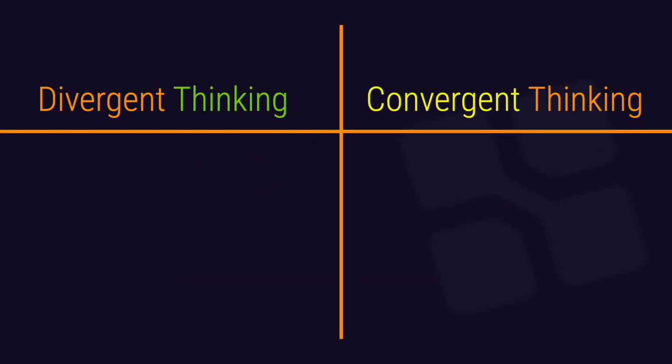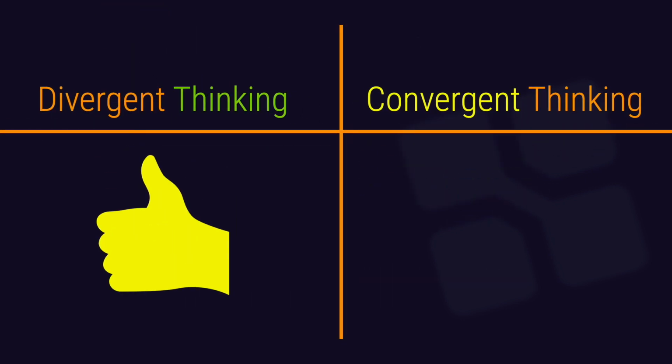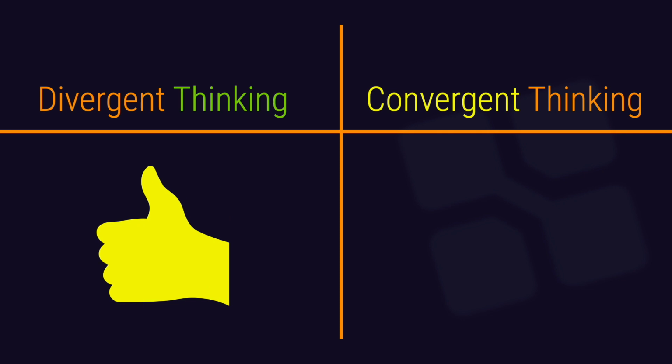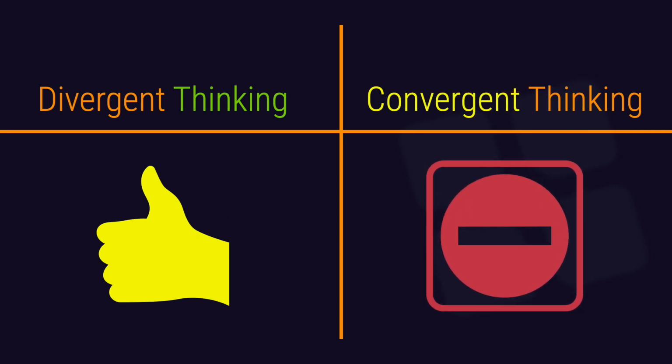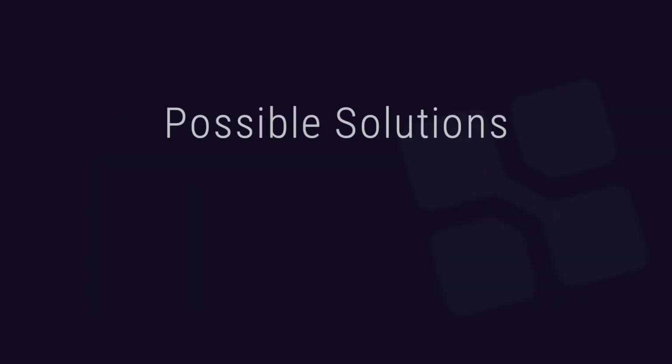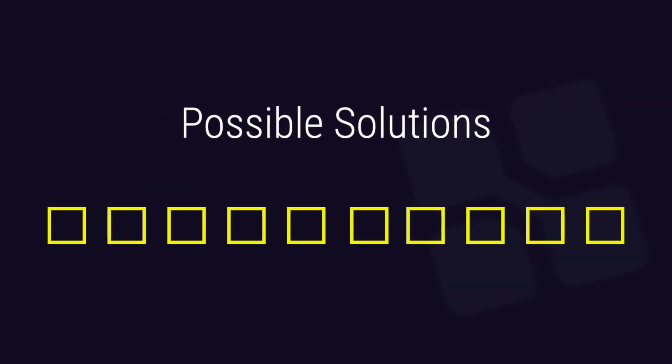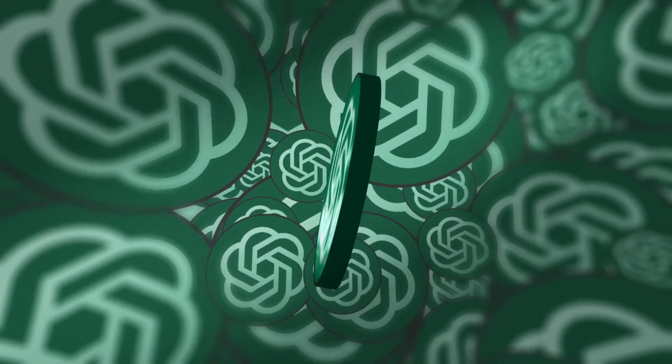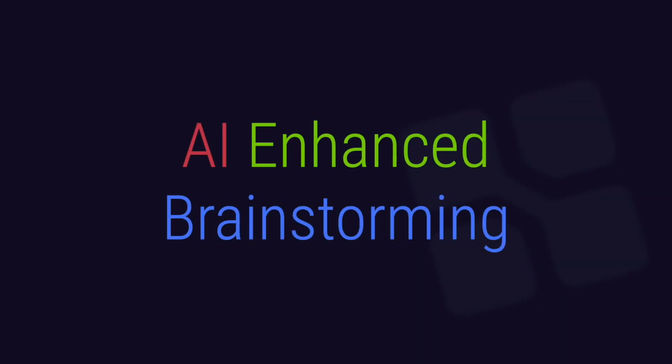We might be very creative at coming up with ideas in the divergent thinking stage, but find it difficult narrowing down the options in the convergent thinking stage, or vice versa. Especially when working on our own, this can limit our potential solutions. This is where ChatGPT can really help us level up and take our brainstorming process to the next level with a process we call AI-enhanced brainstorming.